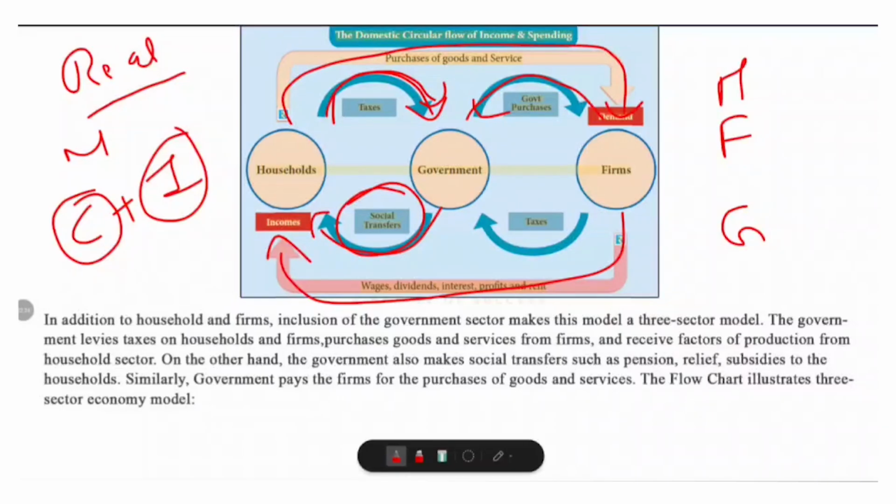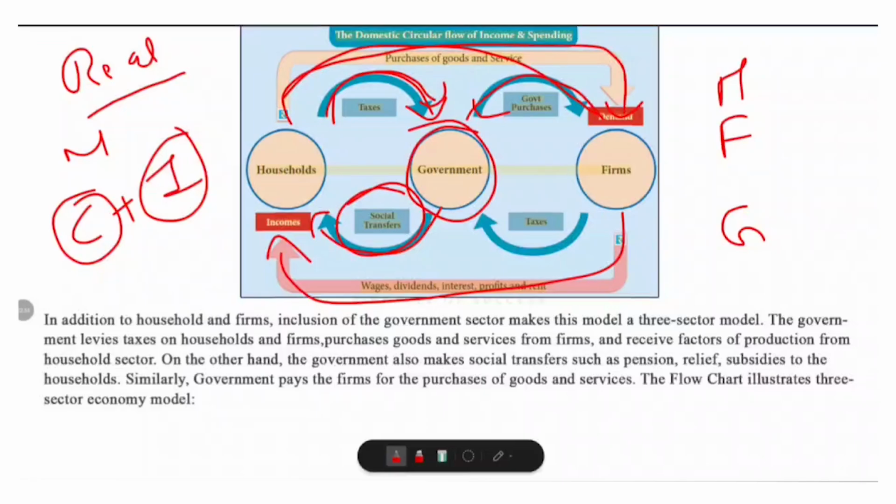And what about firms and government? Firms hire factors of production from the households by paying wages, rent, profits, and so on. They sell goods and services to households and receive money. And they also pay taxes to the government, that is corporate taxes. Let's look at the government. They collect taxes from both households and firms. They pay households through pensions, subsidies, and so on, and pay firms for goods and services. And they use this money to provide public goods like schools, hospitals, roads, and defense.